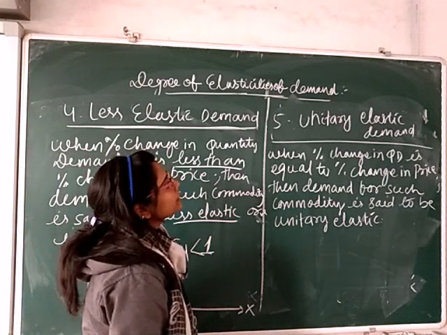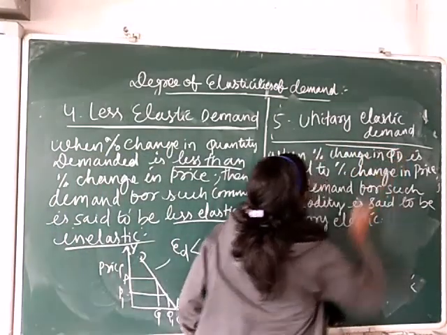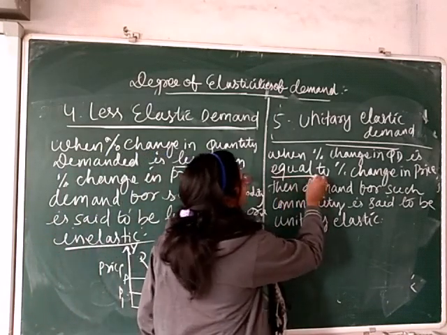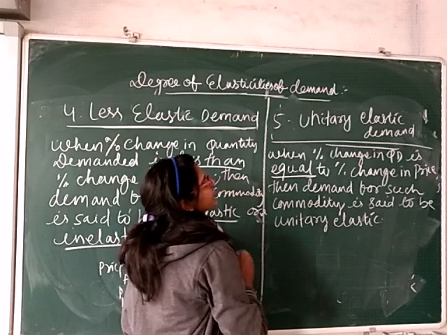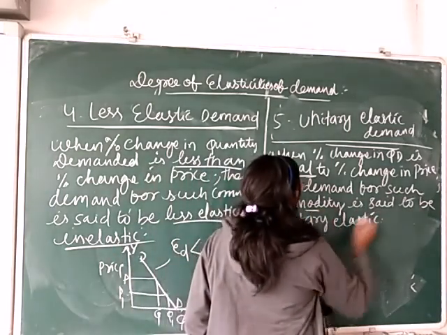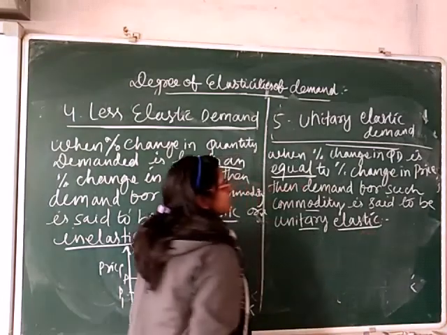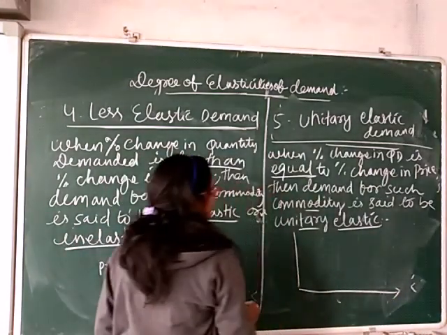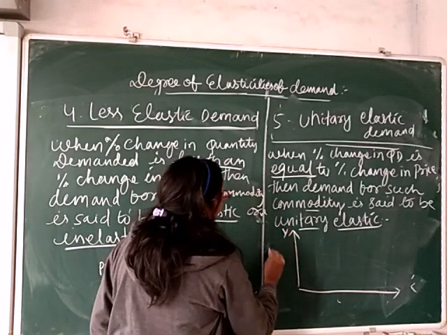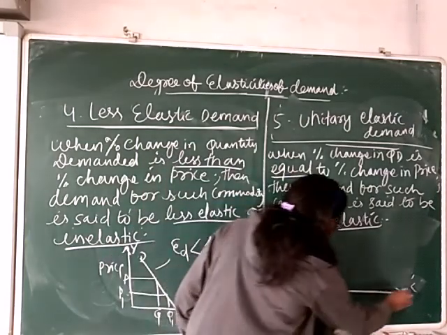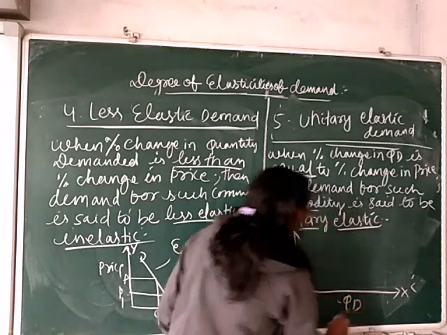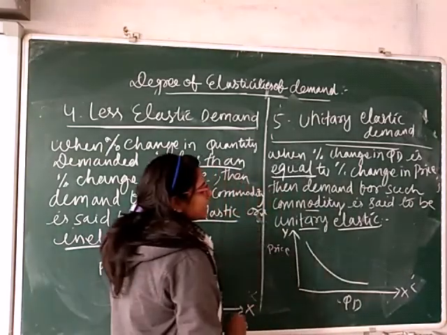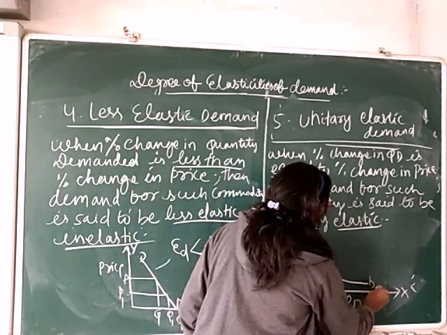Then the last degree of elasticity of demand is unitary elasticity of demand. When the percentage change in quantity demanded is equal to the percentage change in price, then the demand for such a commodity is said to be unitary elastic. So here is the diagram related to unitary elasticity of demand. The y-axis indicates price of the commodity, the x-axis indicates quantity demanded of the commodity. This is D and D1.